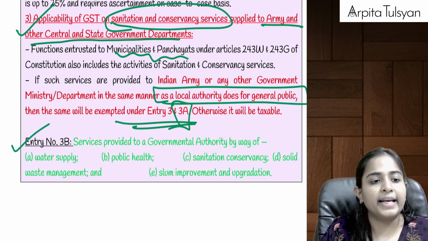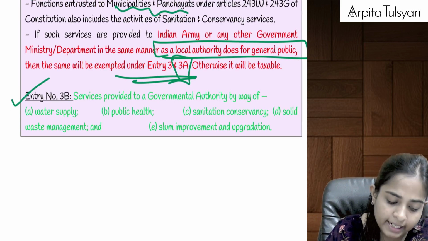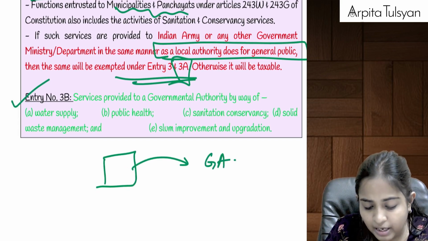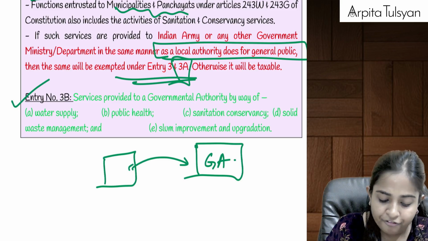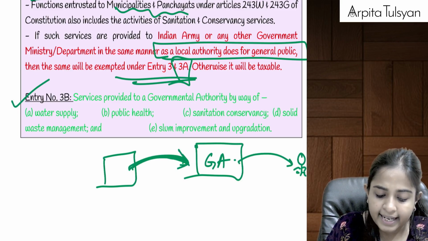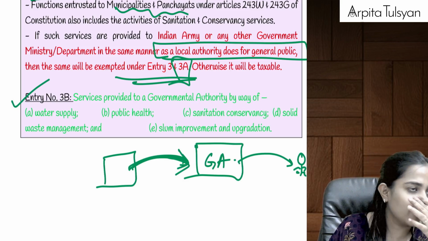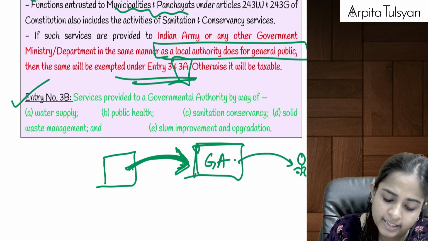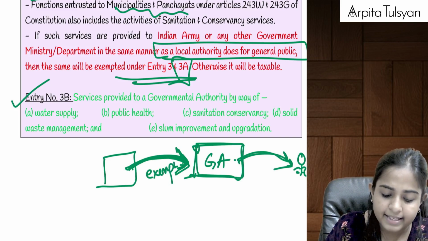Okay, then going on to the next one, that is entry number 3B, that is services provided to a governmental authority. Above we were providing services to the government, now if we are providing it to a governmental authority, Delhi Development Authority, etc. The governmental authority will provide it to the general public, but for that it takes some services in relation to water supply, public health, sanitation and conservancy services, solid waste management and slum improvement and upgradation services. If the governmental authority is taking the services from us and then providing it to the public, then these services will be totally exempted from GST.